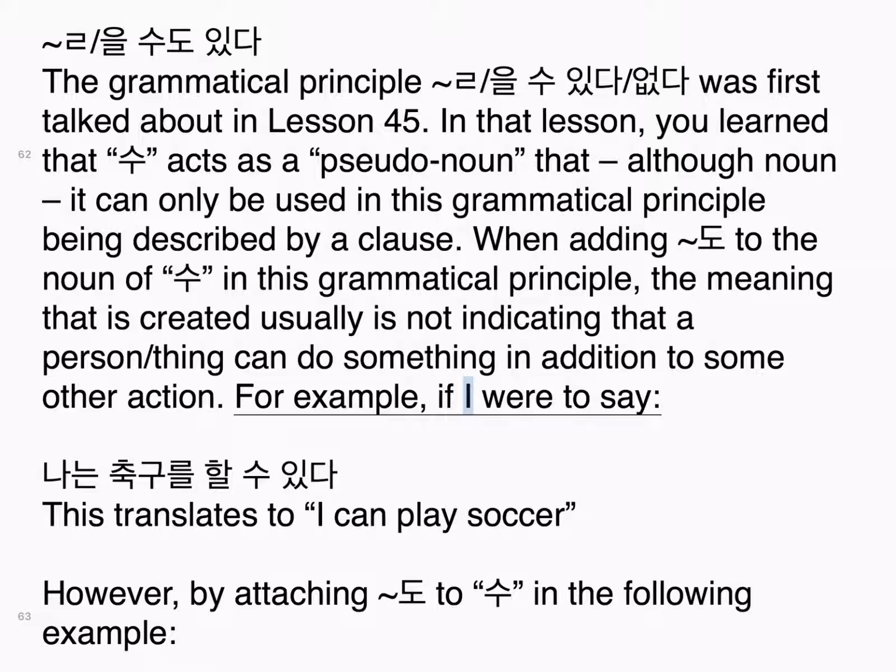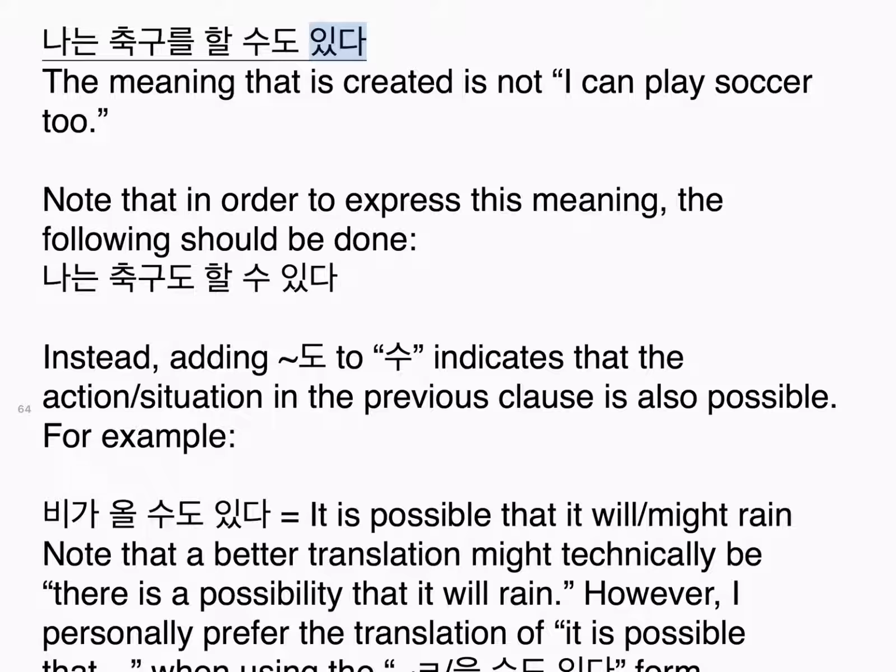For example, if I were to say, 나는 축구를 할 수 있다, this translates to I can play soccer. However, by attaching 도 to 수 in the following example, 나는 축구를 할 수도 있다, the meaning that is created is not I can play soccer too. Note that in order to express this meaning, the following should be done. 나는 축구도 할 수 있다. Instead, adding 도 to 수 indicates that the action or situation in the previous clause is also possible.